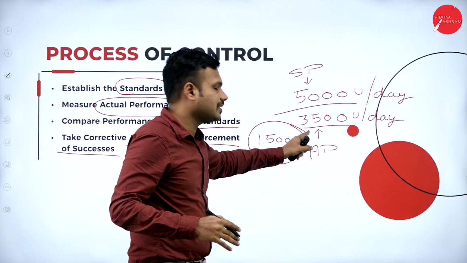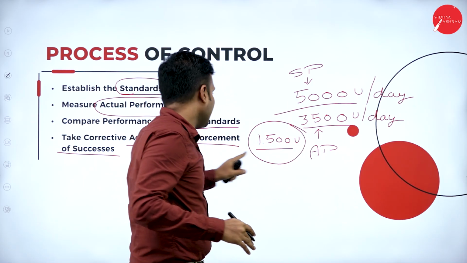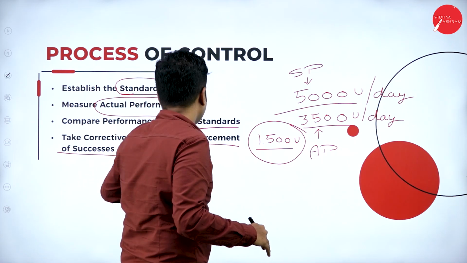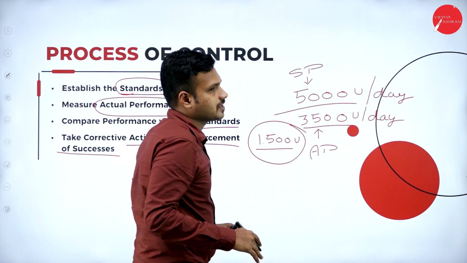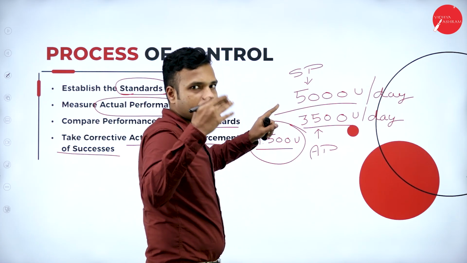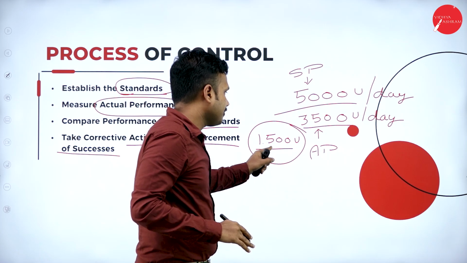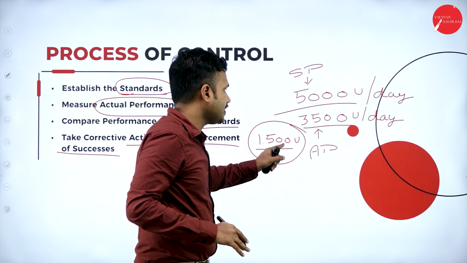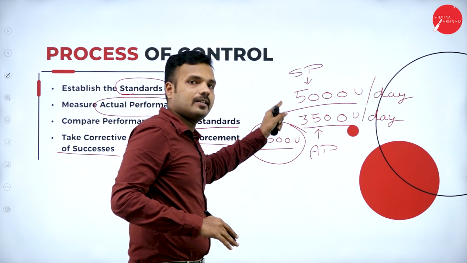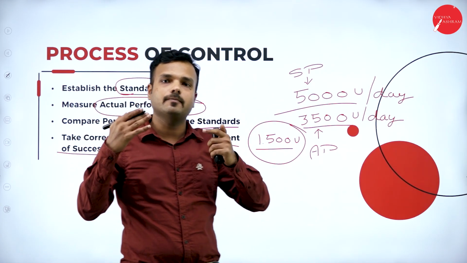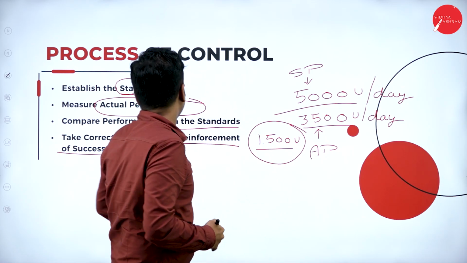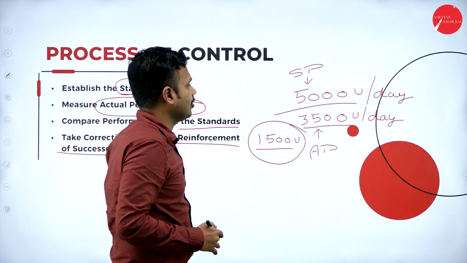So right now I am selling 3500 units. By adopting the fourth step, that is, take corrective action and reinforcement of success, it is going to reinforce the success. To reach success, what am I supposed to do? I have to increase by 1500 units, so it is going to reach 5000 units. To reach 5000 units, which are all the things I am supposed to plan in future? That is nothing but the process of control.